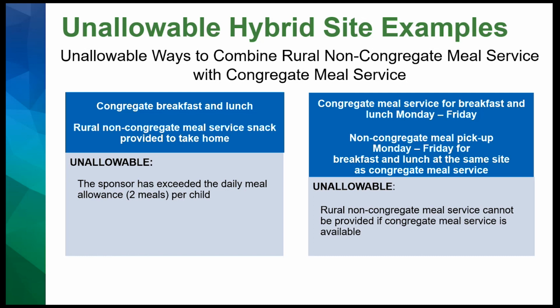So some unallowable examples. The first one is maybe a summer school site that offers congregate breakfast and lunch. And then at the same time that they're providing that congregate breakfast and lunch, they're providing non-congregate snack for the child to take home. These are 3 different meal services, so there's not an overlap between congregate breakfast and non-congregate breakfast. What's wrong with this is that they provided 3 meals and the maximum allowable number of meals per child is 2.